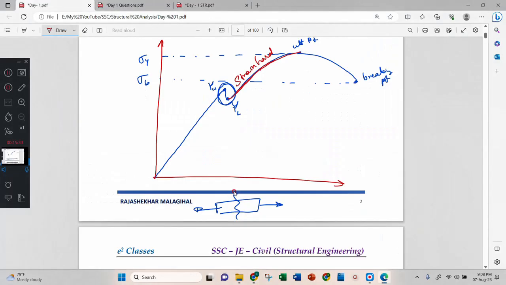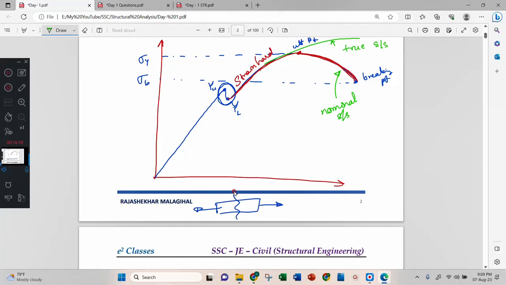Okay, after the curve reaches the ultimate point, later the stress will go down, but actually that should not happen, right? The stress going down should not happen. It always should increase. If you consider this graph, then that is called a true stress strain curve. If you consider this one, that is called a nominal stress strain curve.